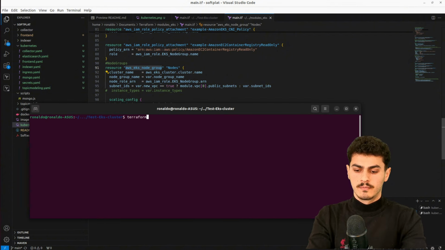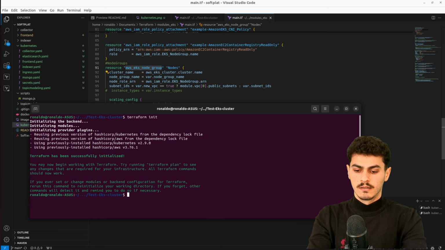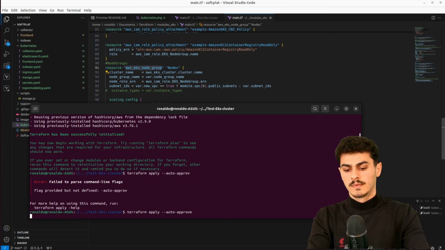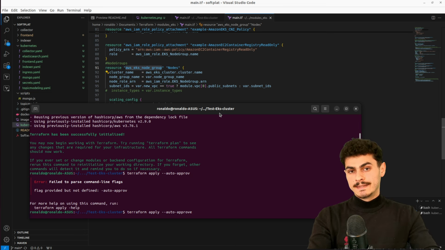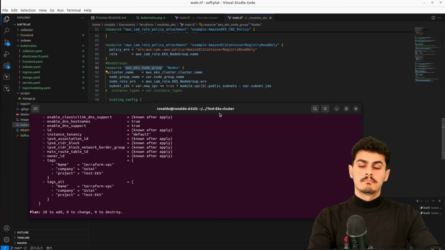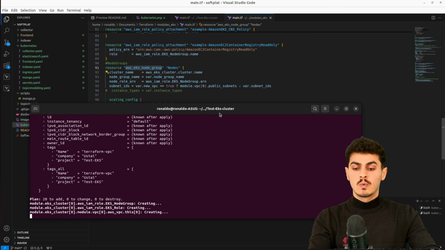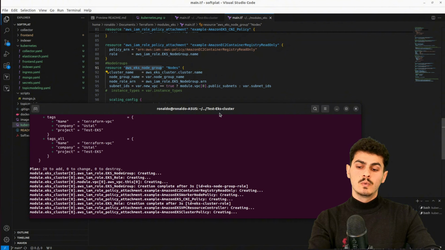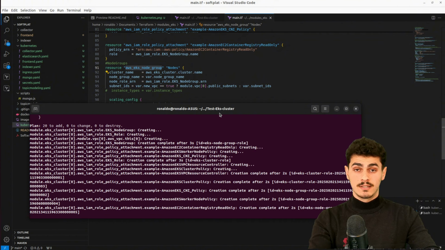So terraform init, terraform apply with auto approve. Now, this might take some minutes, 10 to 15 minutes. So while we wait for that, let's see what we're going to deploy inside of this cluster.